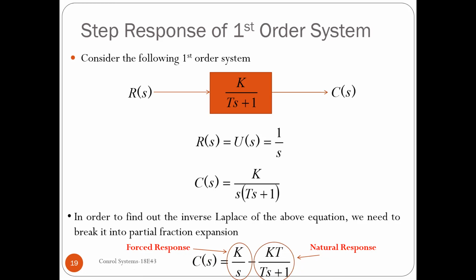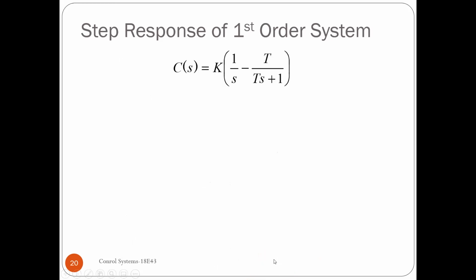So you will have a forced response and a natural response. The natural response is the impulse response, the pure system behavior. The first term is the term we got due to the application of the input, so I call it the forced response. We have a forced step input, so because of that we get that term in the output response. This is what we call the natural response, which is due to the system transfer function.